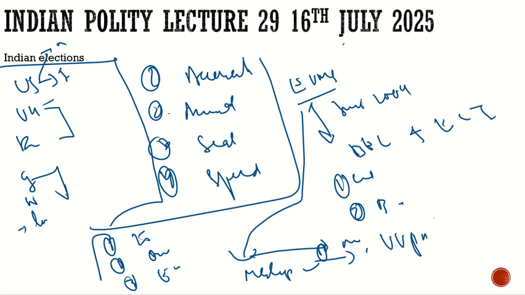So the VVPATs got added when, once you vote, for 7 seconds on the VVPAT screen, the serial number of the vote would be highlighted, with the name of the candidate and the symbol of the political party you voted for, and then the slip will be cut automatically and drop into the box. So this VVPAT got added with the EVM.